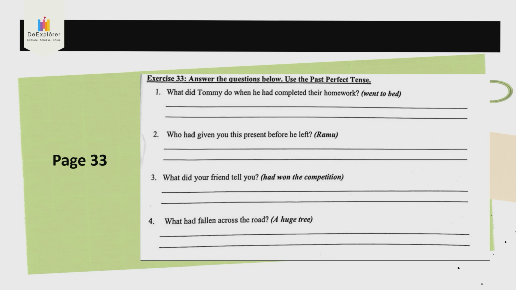Page 33, exercise 33. Number 1. What did Tommy do when he had completed his homework? Tommy 做什么当他已经做完功课，他做什么。So the answer is given. Went to bed 就是去睡觉。所以当 Tommy 已经做完功课的时候他就去睡觉。So how to answer?